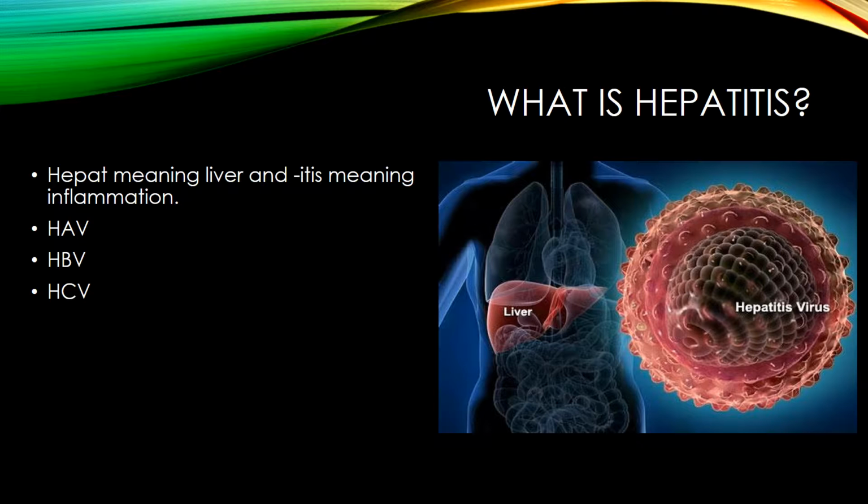Hepatitis means inflammation of the liver. Hepatitis can be acute or chronic. The most common forms of hepatitis are hepatitis A, hepatitis B, and hepatitis C. Less common forms of hepatitis are hepatitis D and E.